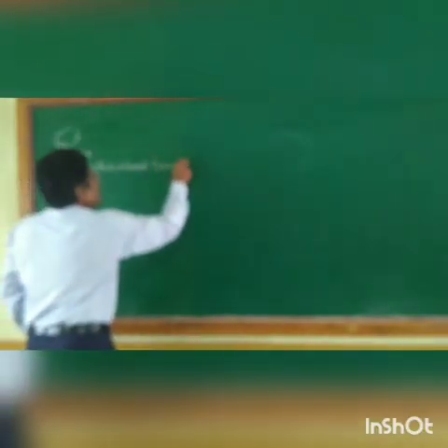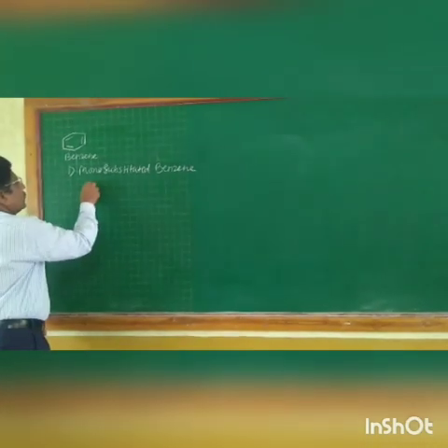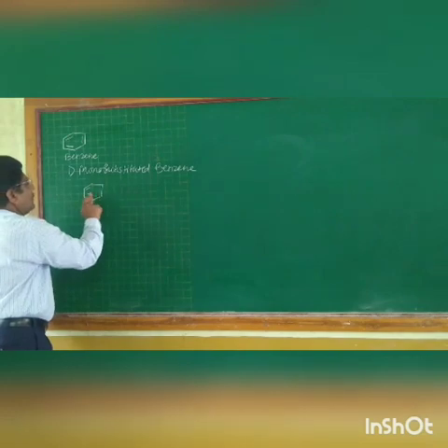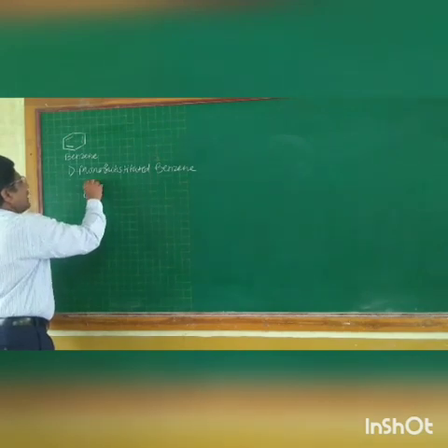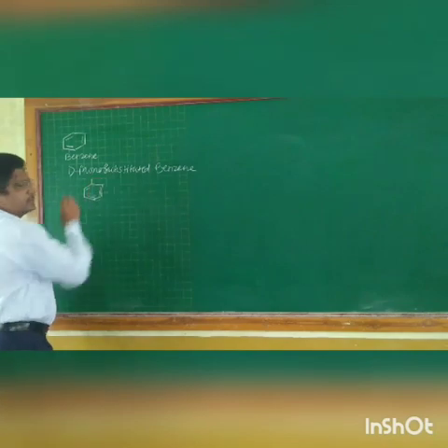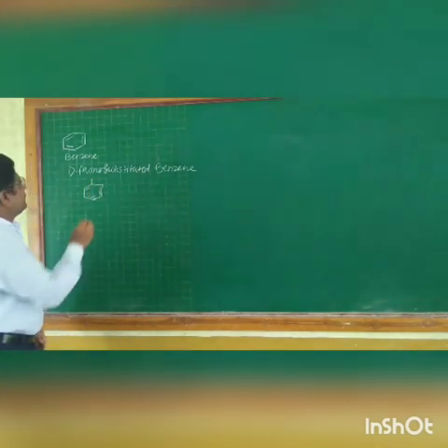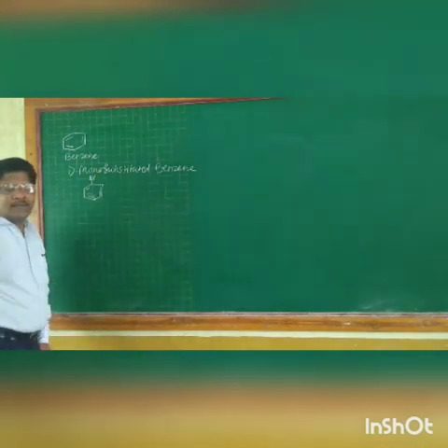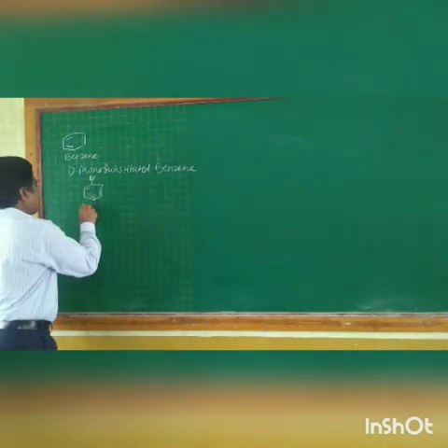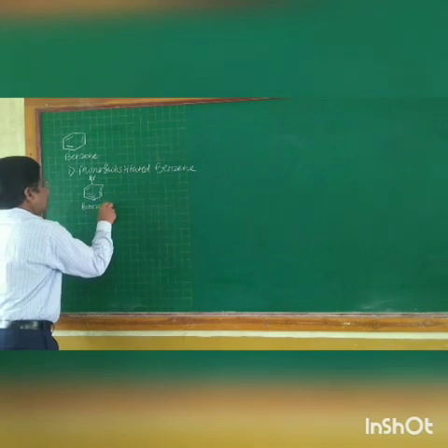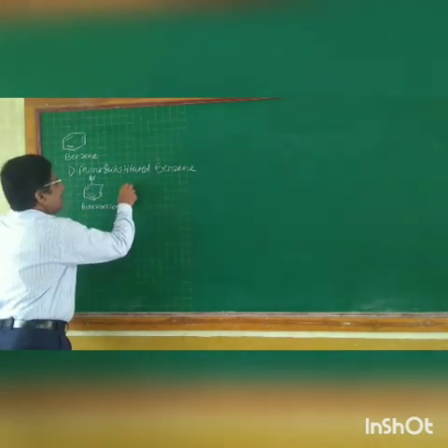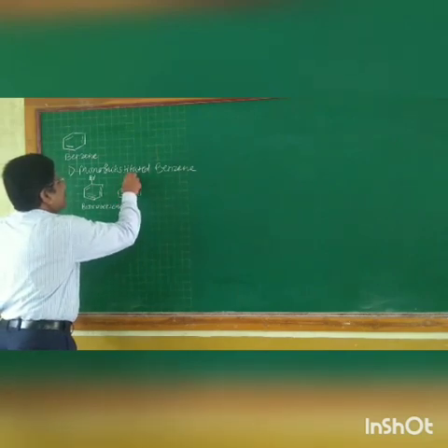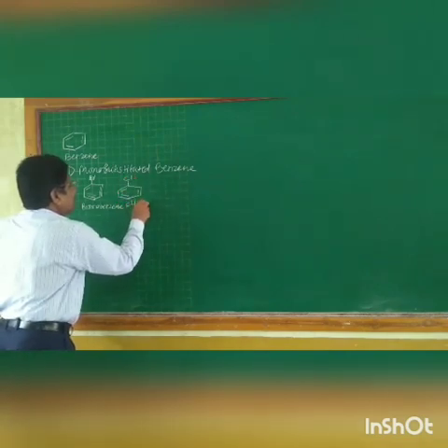So these are some examples of monosubstituted benzene. When one hydrogen of benzene is replaced by any other group, we get a monosubstituted benzene. Suppose we replace a hydrogen atom of benzene by bromine, then we get bromobenzene. Thus, we can write different monosubstituted derivatives of benzene, such as chlorobenzene.